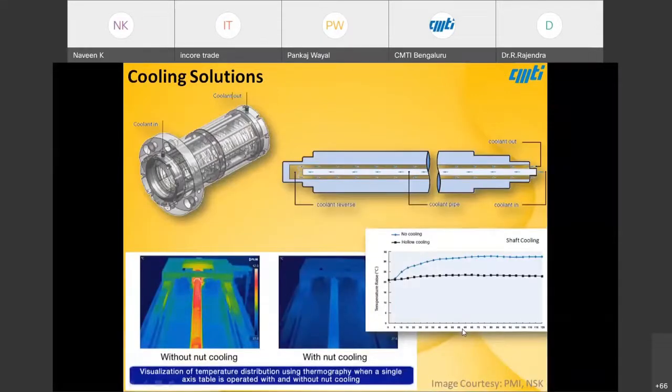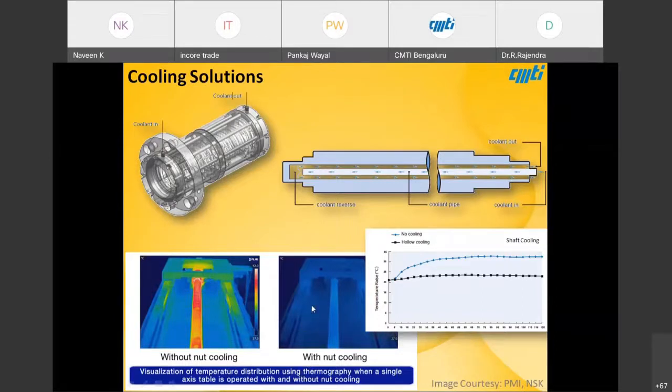So how to control it? Coming to ball screws, there are two methods. One is pumping, which means considering a hollow shaft and pumping the coolant in and out, then further cooling it through a chiller or something. The next option is nut cooling, where there are several internal channels through which the fluid flows in parallel multiple times. You can see here an IR image without nut cooling and with cooling.